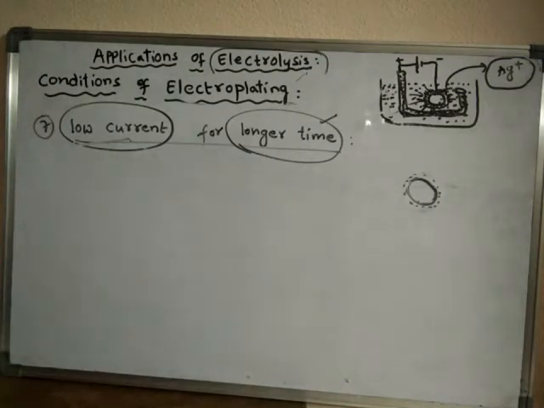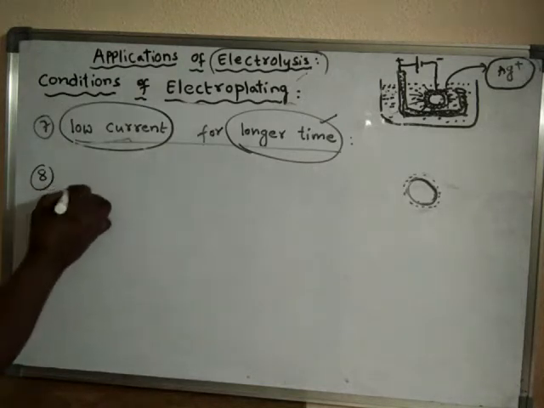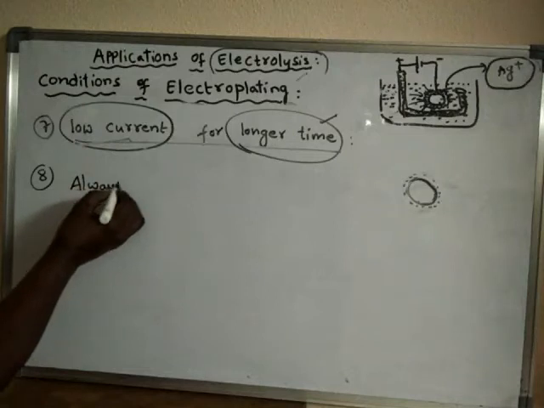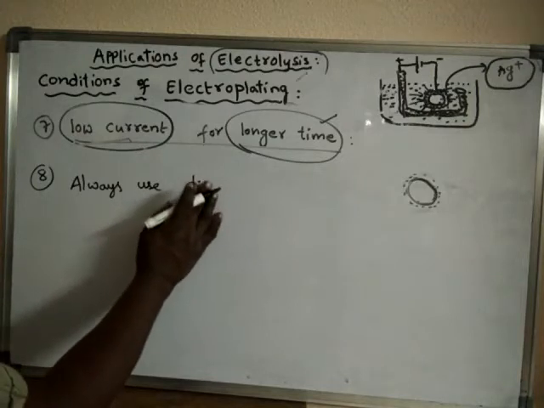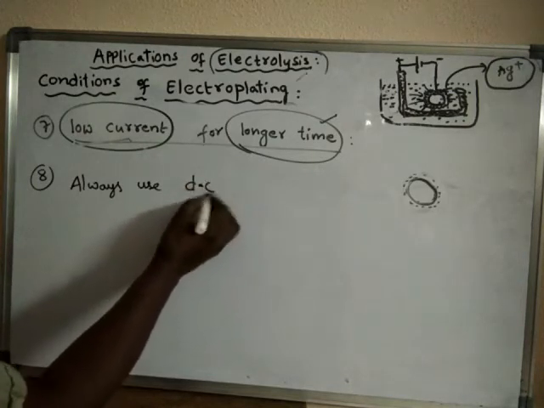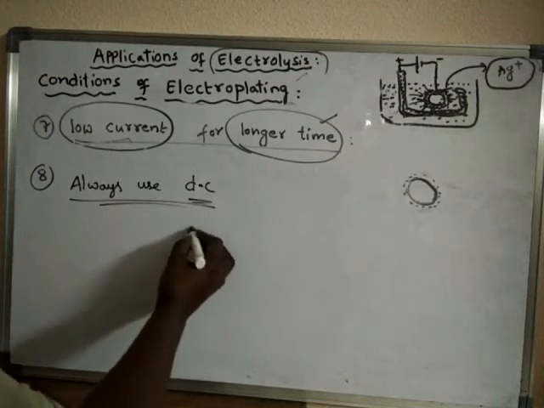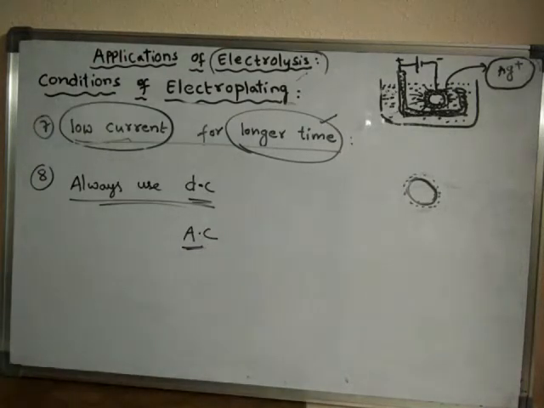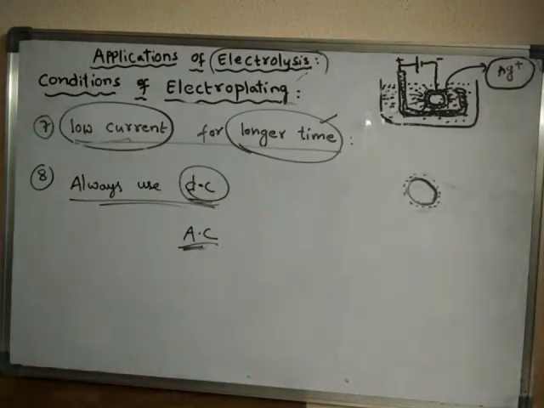Okay, right. The next condition is to always use direct current. Direct current means DC. Always use direct current because of alternating current. Direct current means through batteries. AC means our household connection, through wires and so on. So it is nothing but alternating current.